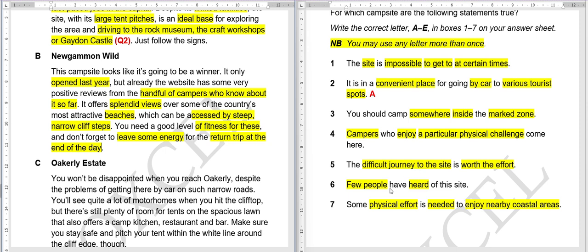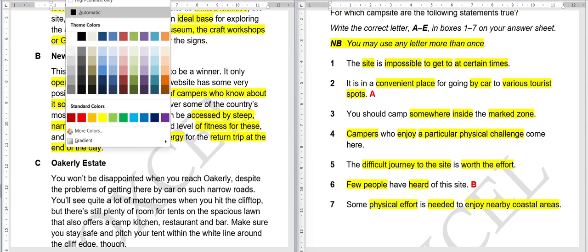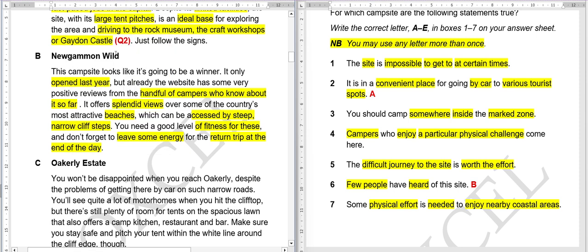No. Sixth, few people have heard of this site. Yes, this is our answer. B, where it is written here, handful of campers know it so far. So handful of campers just means few, like not a lot.